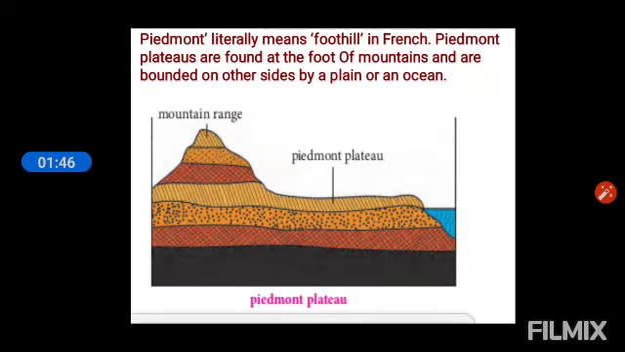Next one is the Piedmont Plateau. What is the meaning of Piedmont? Piedmont means the foothill in French. The Piedmont Plateaus are found at the foot of mountain and are bounded on the other side by plain or an ocean. So as you can see in the picture, on one side you will find the mountain range while on another side there is an ocean. Either there will be an ocean or there will be a plain.